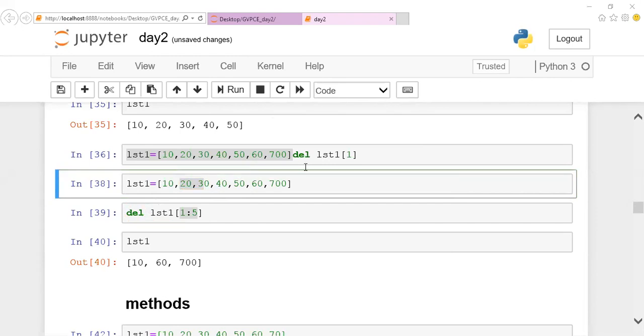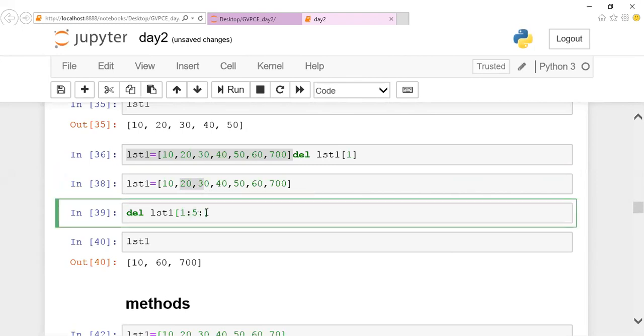Oh yeah, you have a doubt. This is the optional one. If you want colon, you can keep it. Either way it is going to give the same result. The same operation is going to be done. If you want colon, you can keep it. It is optional, not mandatory. So that is the reason I left it there. Okay. Good.